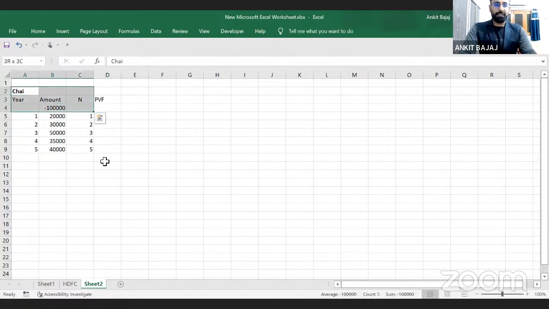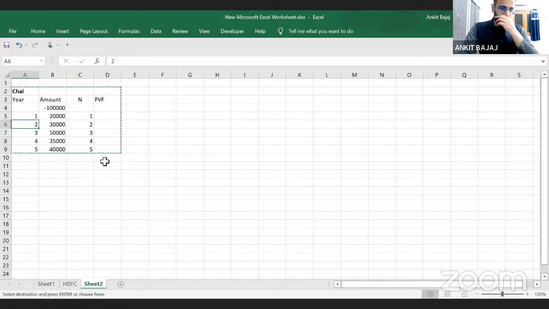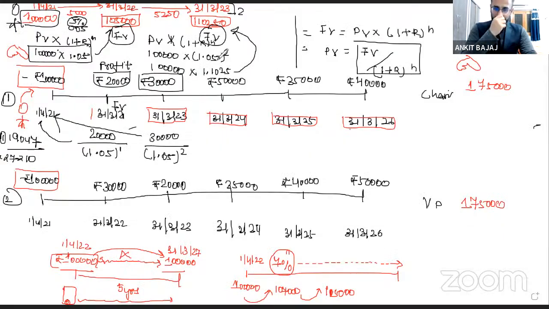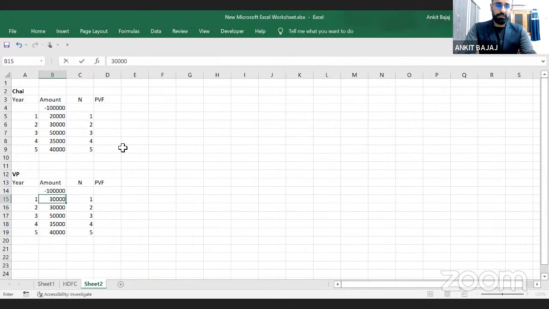So this is the chai business we have discussed, and the same I will do for the vada pav business. I will write down the return here. For the vada pav business, you have invested 1 lakh, and here you will be generating different returns. So I will check it. This much return you are able to generate from this business. 1,75,000 from both. But here the numbers are not the same every year.